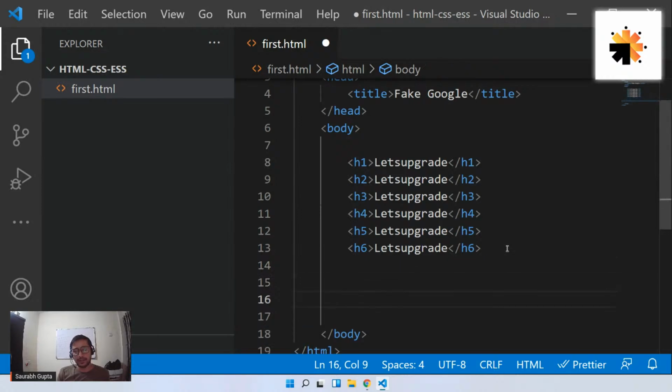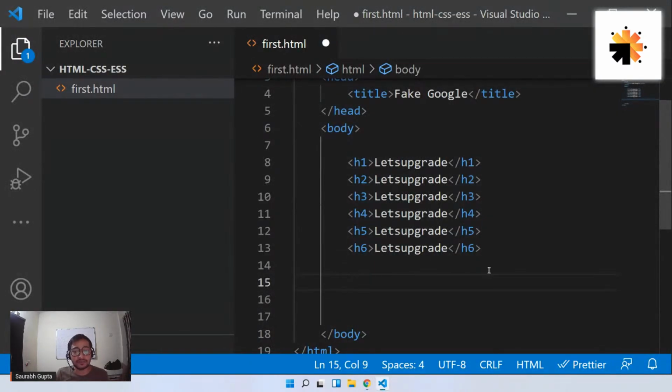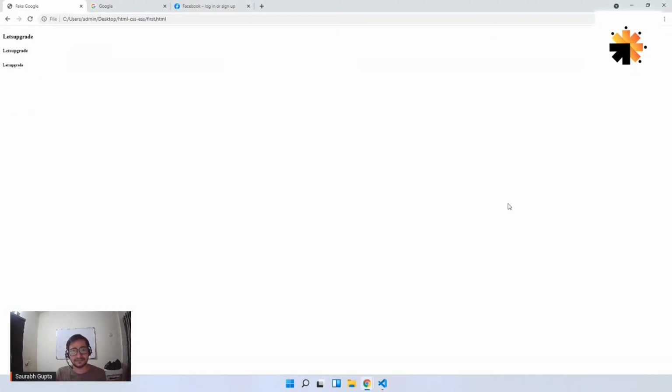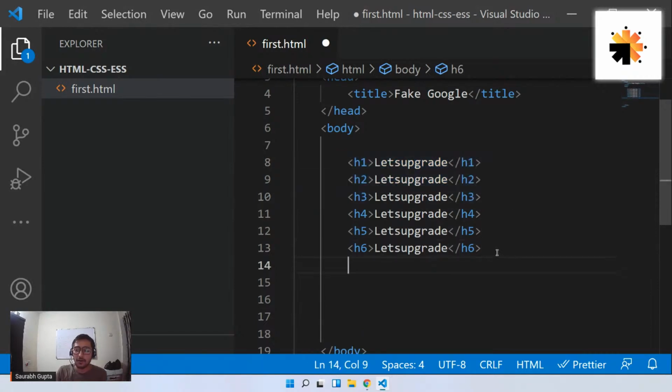The next tag that I want to show you is, now see, in this case, the text was a single word. What if I want to write a paragraph? We can't start from H3 or H4, right? You can use any one tag if you want. See, I showed you 6 tags. It's not like you have to go in the sequence. It's up to me. If I only want to use the last 3 tags, I can use only the last 3 tags. Guys, don't think about the sequence. You can use any tag, anytime, anywhere you want. Is that clear?